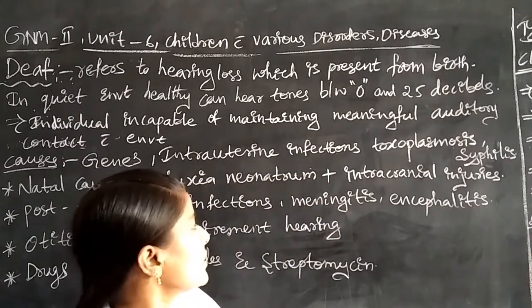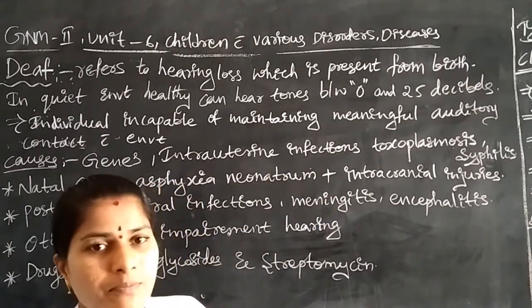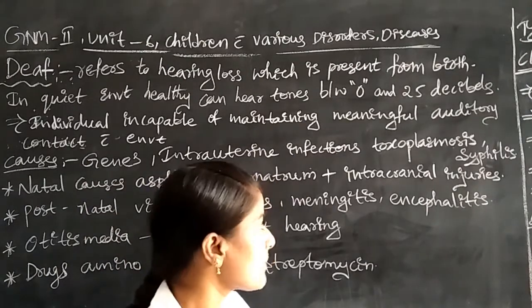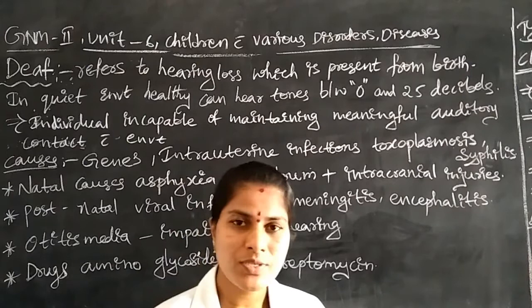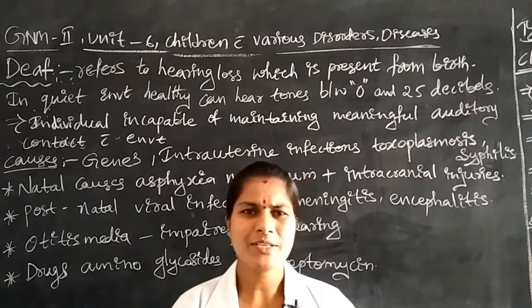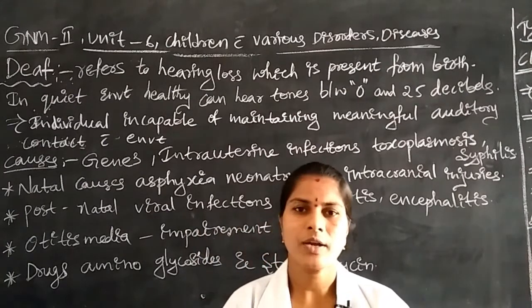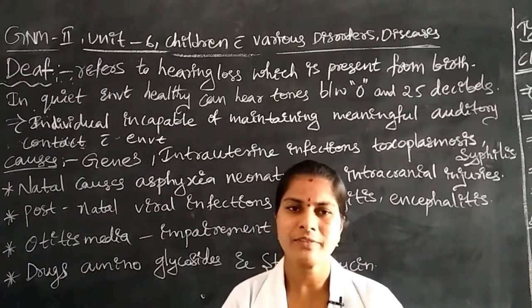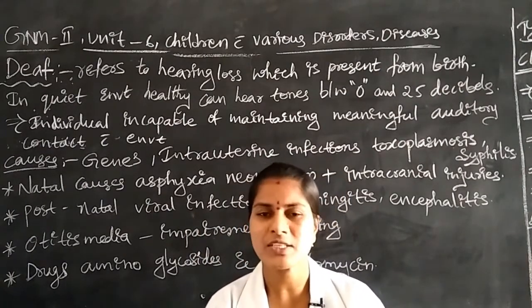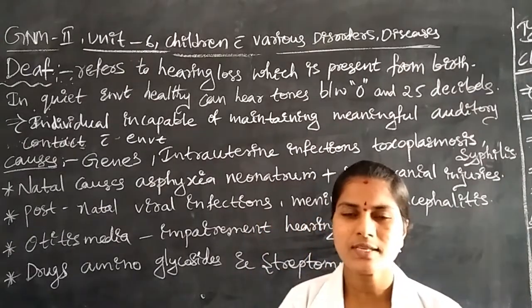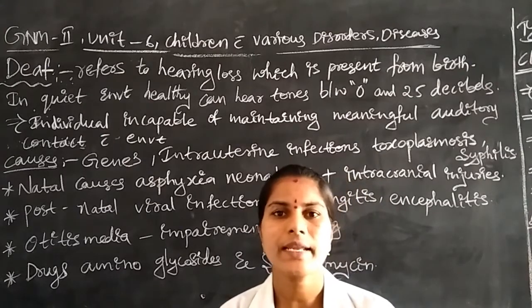Intrauterine infections include, for example, syphilis or sometimes toxoplasmosis. In this, viruses or bacteria enter the uterus of the mother, and that infection easily spreads to the ear canal of the fetus. That's why the children lose their hearing capacity.